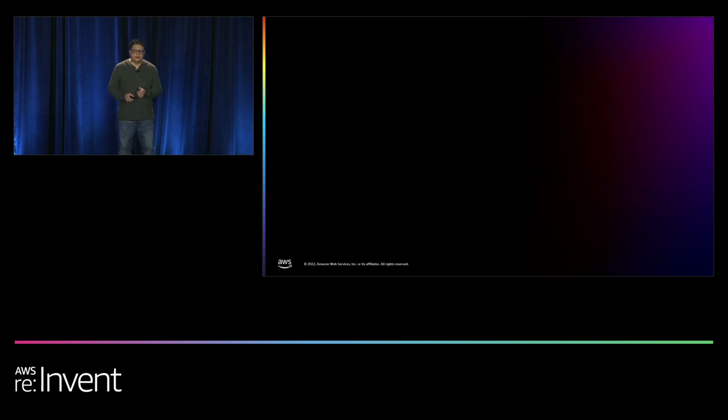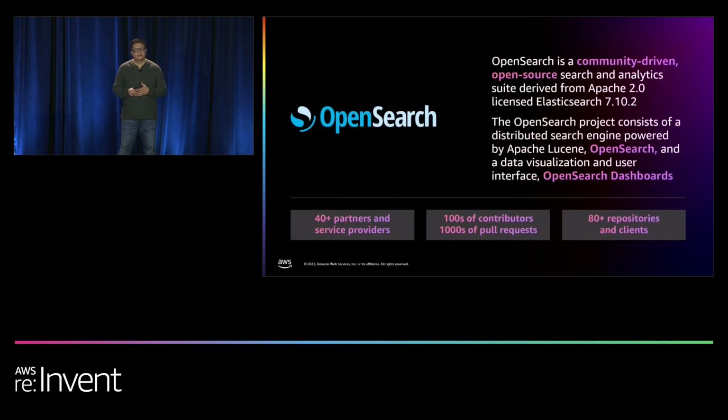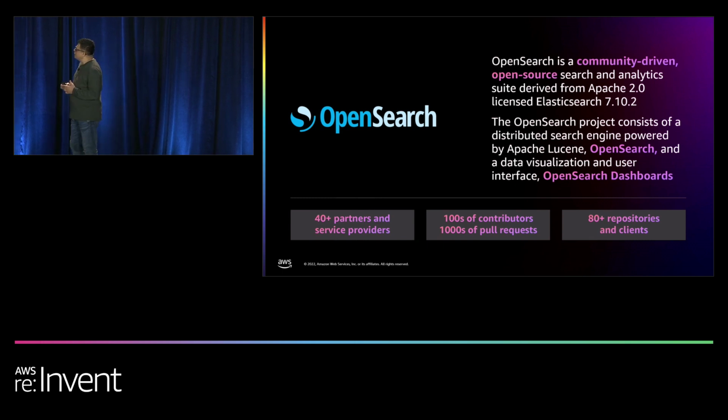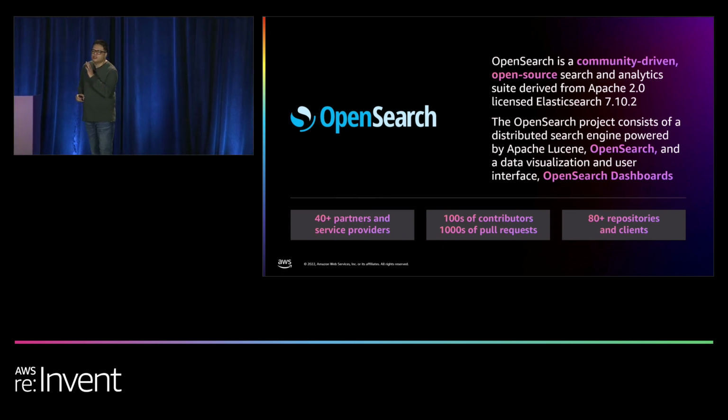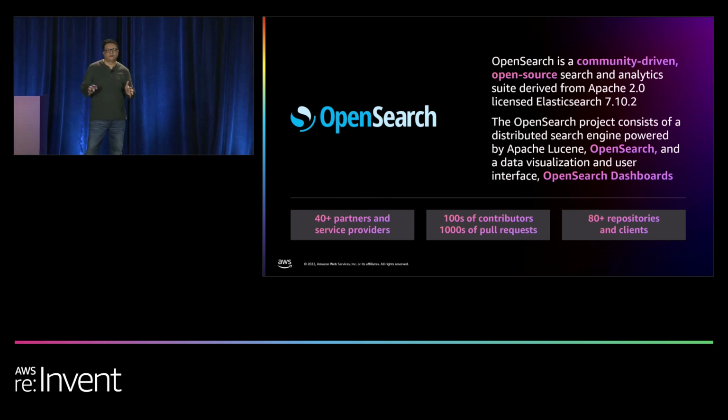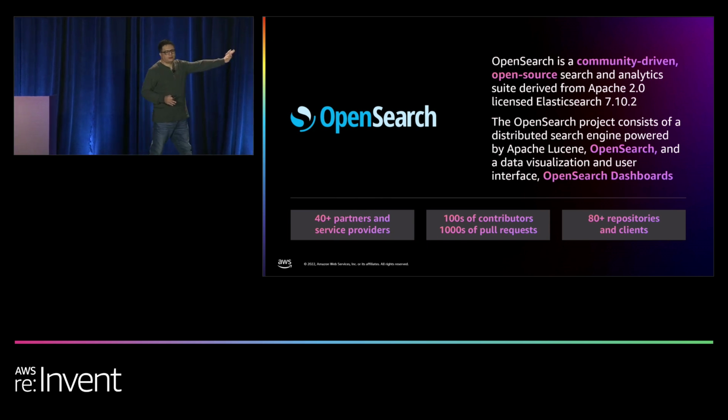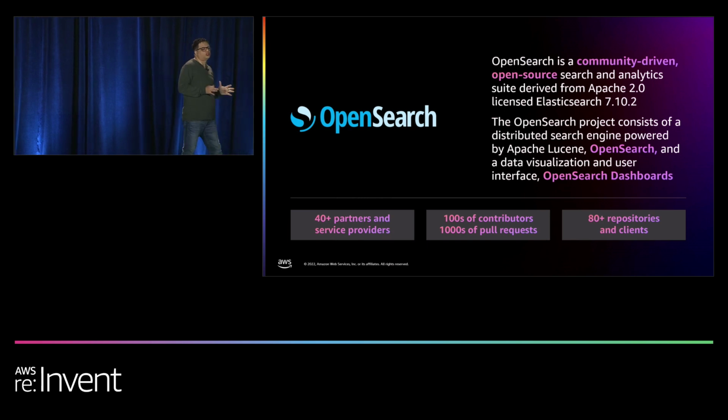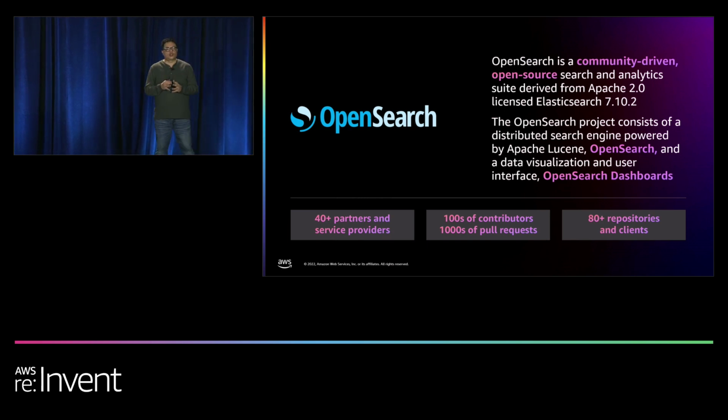So with that, what is OpenSearch? OpenSearch is a community-driven, open source search and analytics suite derived from Apache 2.0 licensed Elasticsearch 7.10.2. This is exactly as per the definition. This is what OpenSearch is all about. It is growing at a rapid pace.